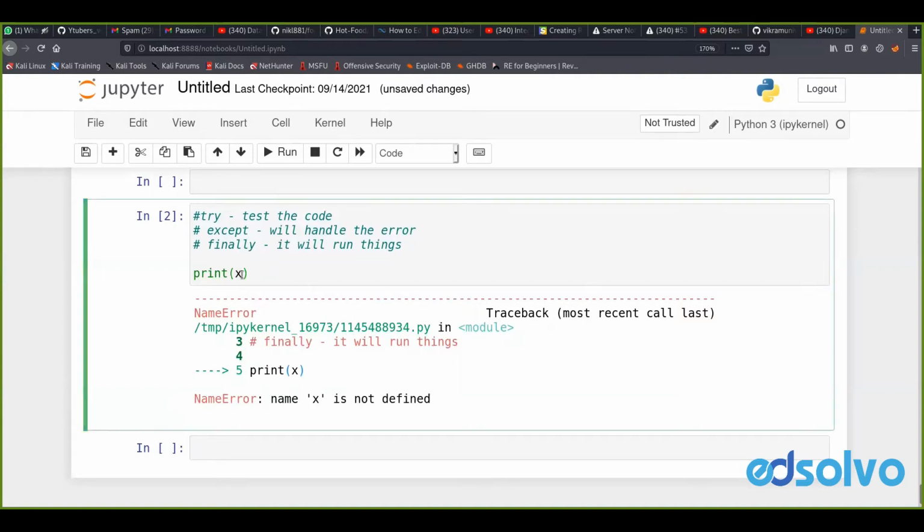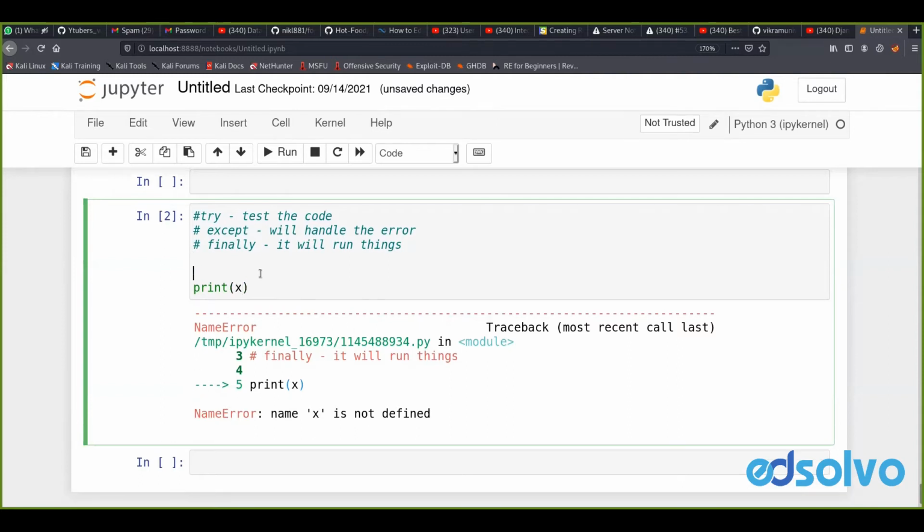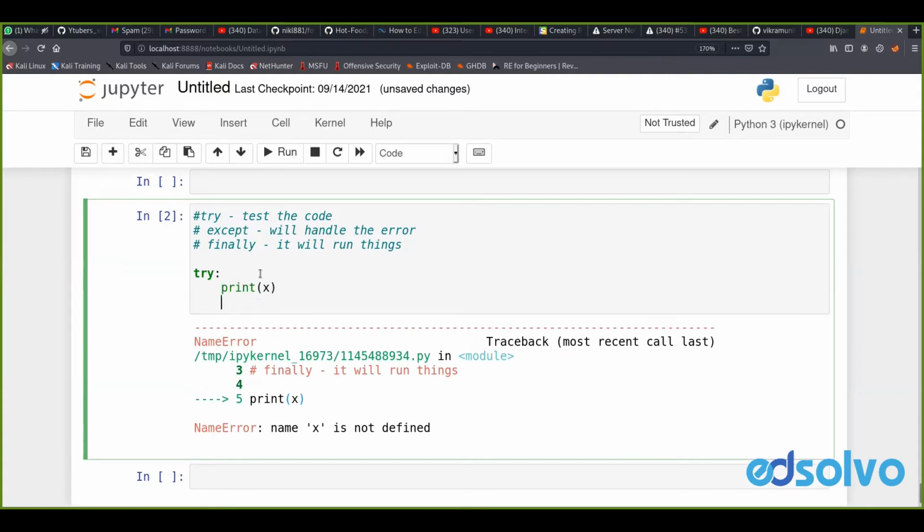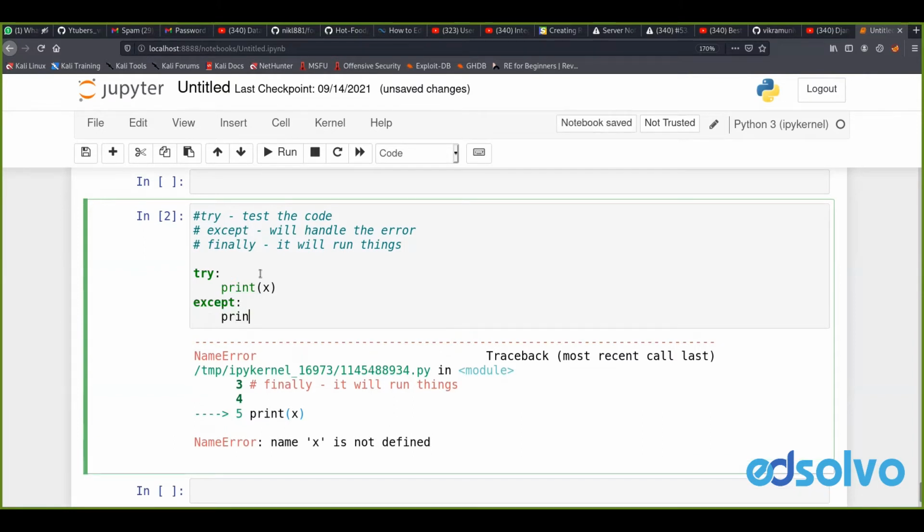So here we print X, but we have not defined X. For handling this type of exception, we'll write a try block. Inside the try block we write the code to test, and then we write an except block, saying that if any exception comes, the except block will handle it.